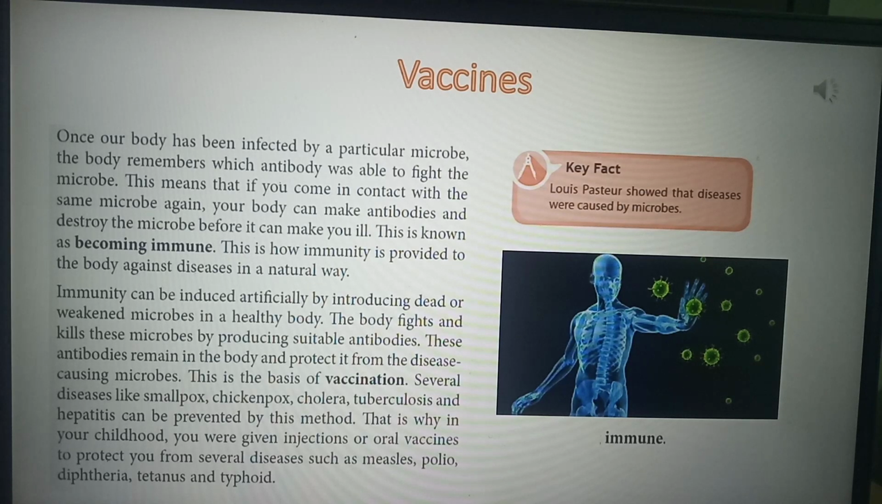I want to say one more thing I have left, and that is Louis Pasteur. Louis Pasteur showed that diseases were caused by microbes. So it was Louis Pasteur who showed that diseases were caused by microbes.